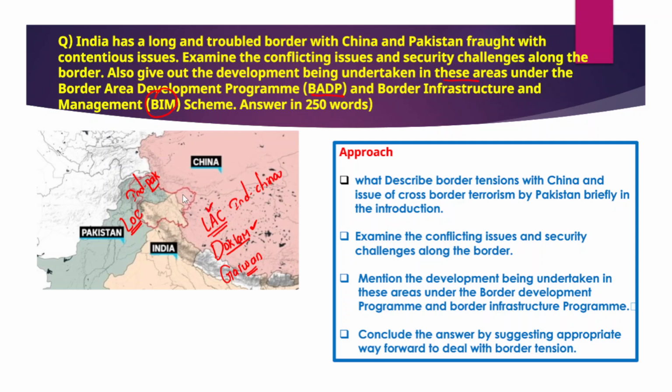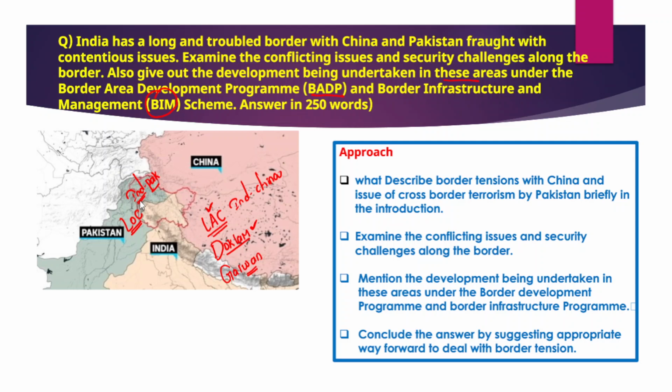Apart from that, when we talk about India and Pakistan, they have also fought around 4 wars. Pakistan very often claims sovereignty over Jammu and Kashmir, but Jammu and Kashmir is an integral part of India, and India has sovereignty over the entire Jammu and Kashmir. In fact, Pakistan has been promoting cross-border terrorism into the Indian side to achieve its objectives, which are to create instability and destabilize the region by promoting terrorism, particularly cross-border terrorism.